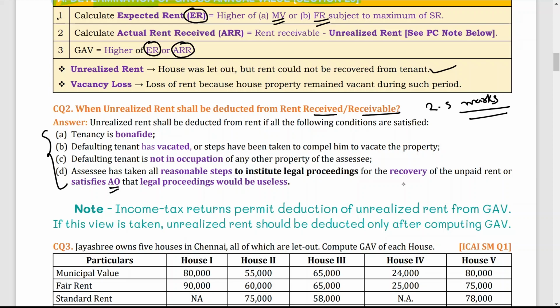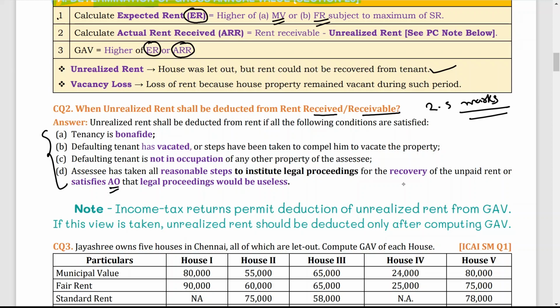Once again, I am repeating all the conditions. First, the tenancy is bona fide, which means there is a legal tenancy agreement between owner and tenant. Second, the defaulting tenant is now not staying in your house, which means he has vacated the property, or all the steps have been taken against him to vacate the property. Third, the defaulting tenant is now not in occupation of any other property of the owner. And fourth, the assessee has taken all the legal steps for the recovery of the rent, or he can also persuade the assessing officer that legal proceedings are useless against that person.